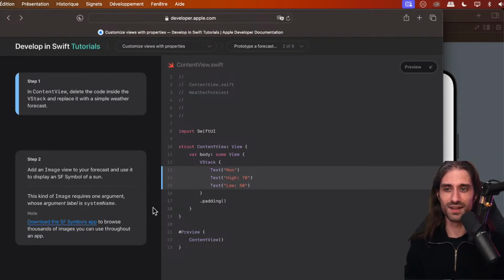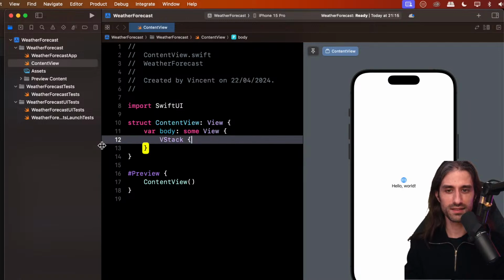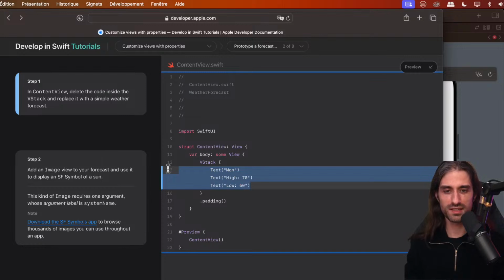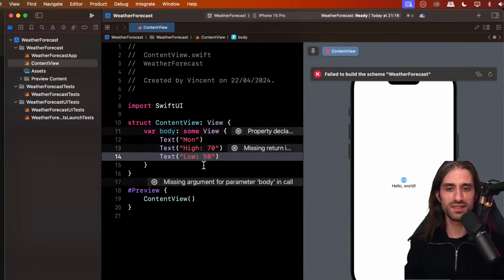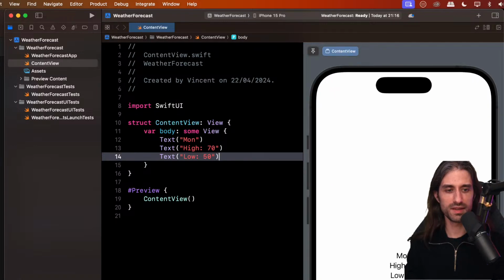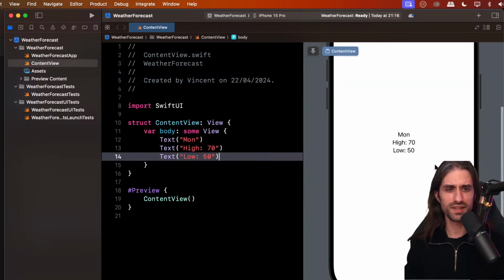So let's get started. Step 1, in ContentView, delete the code inside the VStack. So let's do that. And that's it. It's gone. And replace it with a simple weather forecast. Remember, I'm copy and pasting, but you should strive to write it by hand. Let's see it appear. Let me make it a little bit bigger. Something like that. All right.